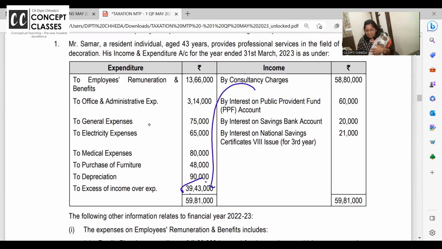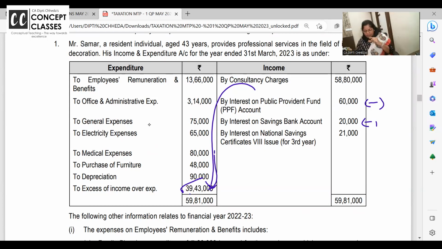Interest on PPF, less it. Why less it? Because it is not business income, and anyhow it is exempt. Saving bank account: net profit is 39,43,000 including 20,000 saving account interest, but saving account interest is taxable where?